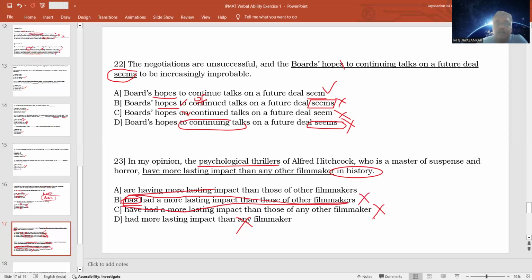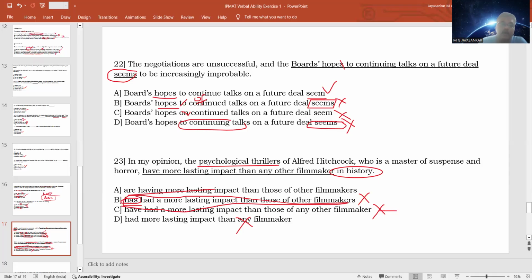Have had a more lasting impact is a good answer because have had is not just talking about the past, it is talking about the present also. So you cannot say that this is wrong. I'm sorry here. So these are two correct answers. Option A says are having more lasting impact, and have had means not just in the past, at present also it is having a lasting impact.